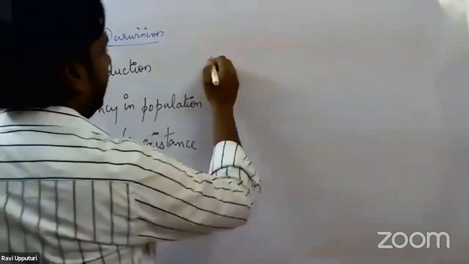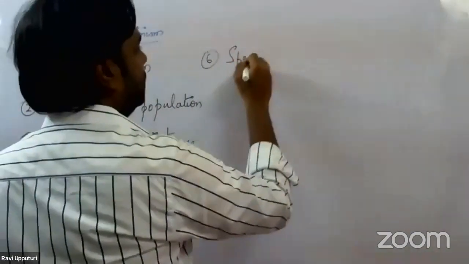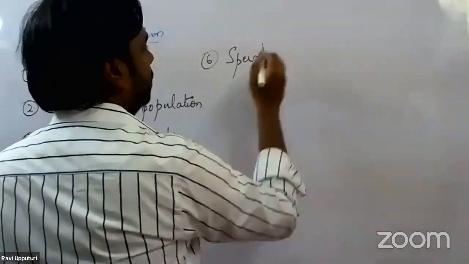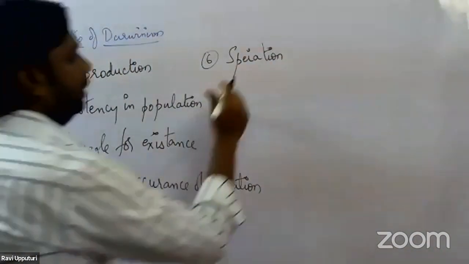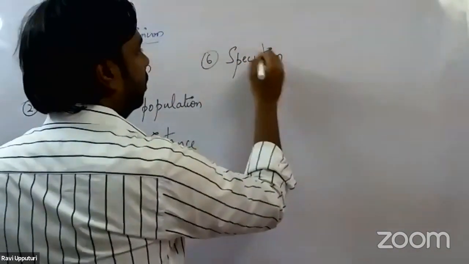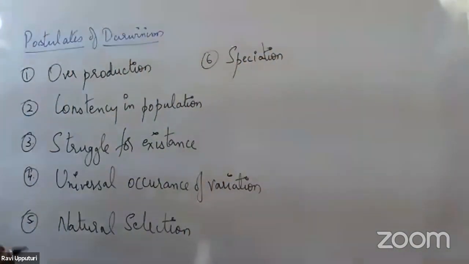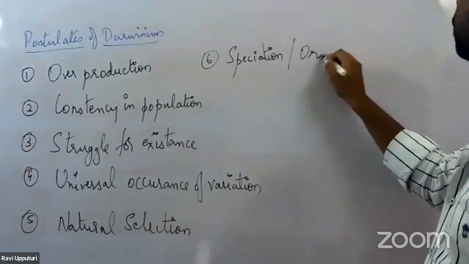And the sixth postulate I'm just writing down here is called speciation. Speciation is nothing but origin of species.